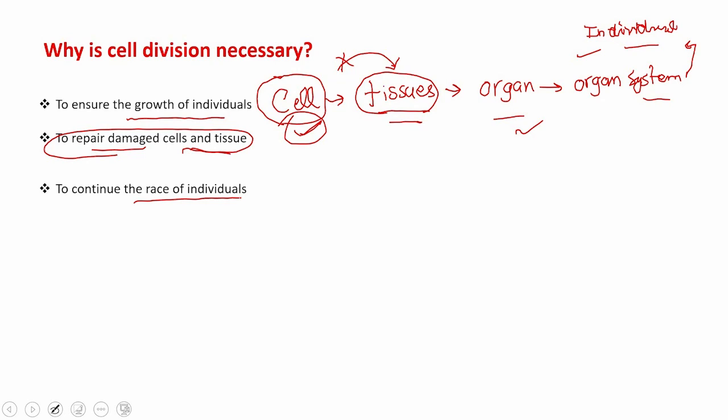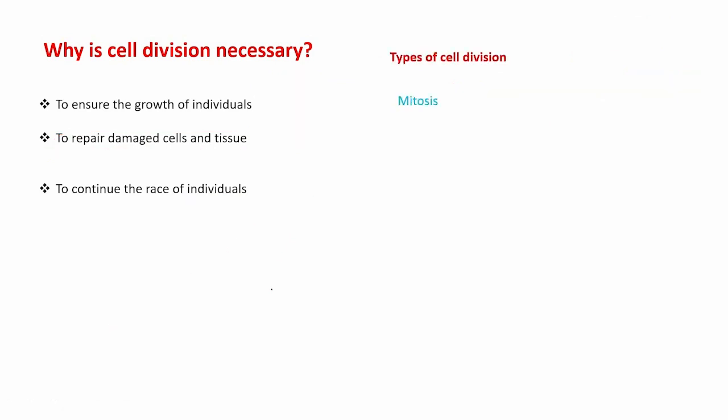So here we can classify the types of cell divisions taking place in human bodies or in individuals. Mitosis, that ensures the growth of individuals as well as is necessary to repair the damaged cells.